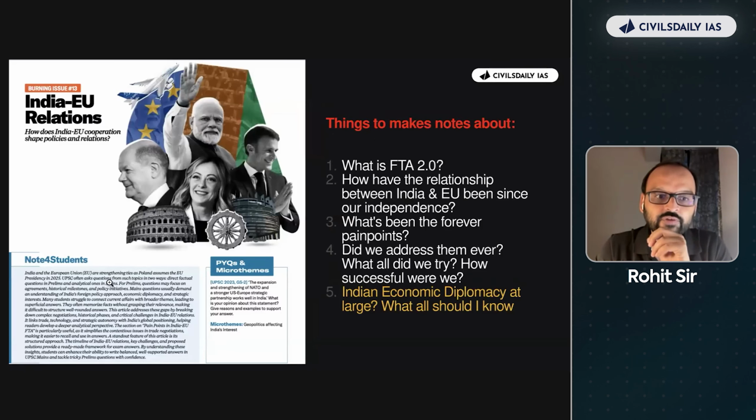What we do when we make up the final news summary and we have a burning issue magazine is that we try to understand what is the hoopla about, what's the main crux about, what is this FTA 2.0, how has the relationship between India and EU been since independence, what's been our forever pain points, have we ever addressed them, and if we've tried, how successful were we?